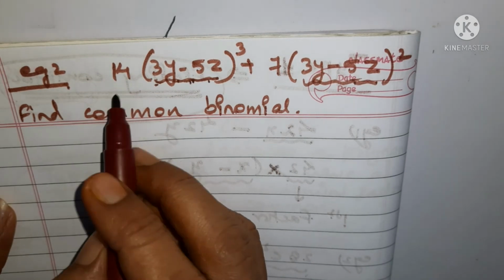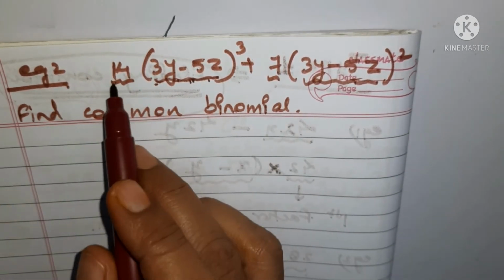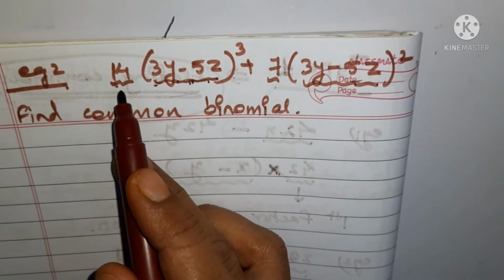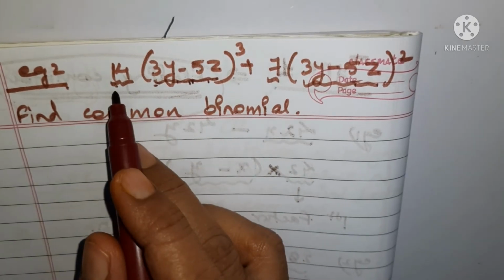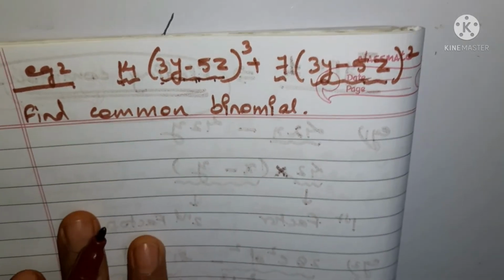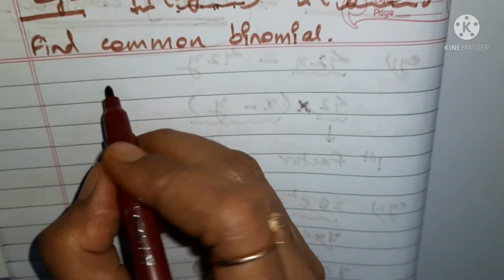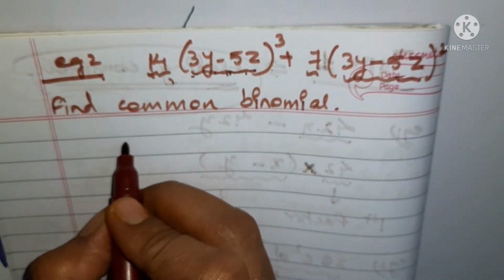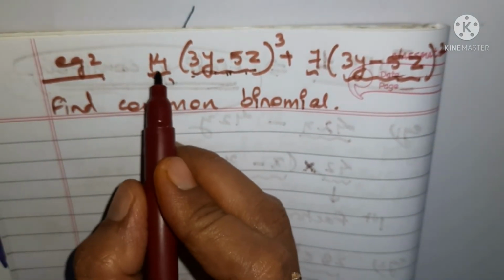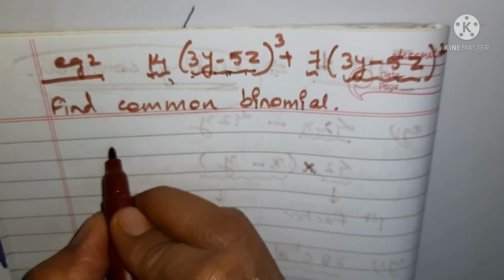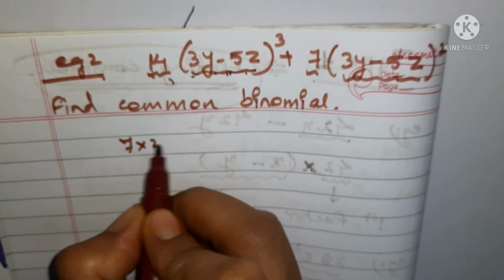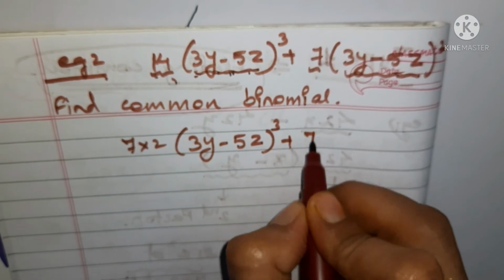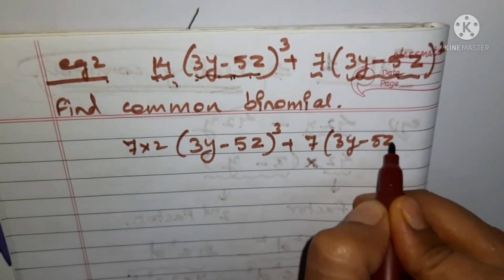Okay, but before that we'll check, is this also same or not? You can see that 14 is here and 7 is here. It means you can take out 7 also from here, isn't it? This will be giving you 7 also as common. For those who are unable to split, I'm just telling you how to split. This is 14. So again, to help the students who are new to this type of thing, 14 can be written as 7 into 2, and then (3y minus 5z) cube plus 7 (3y minus 5z) square.